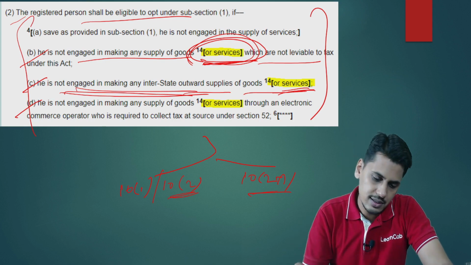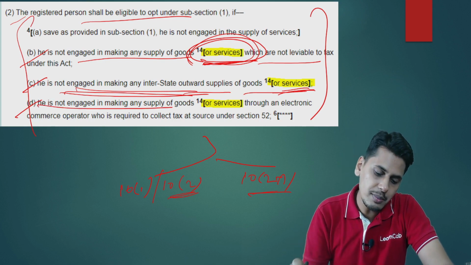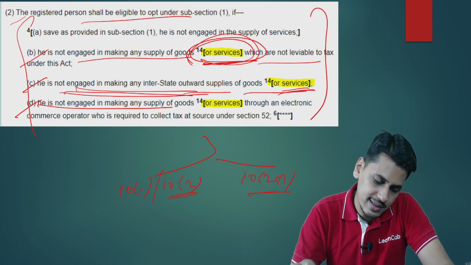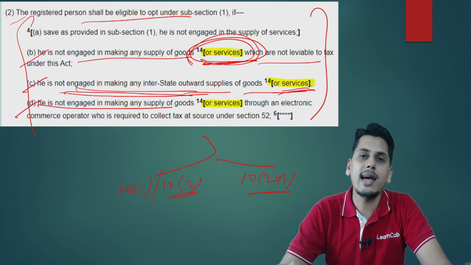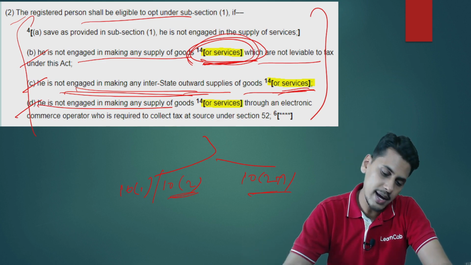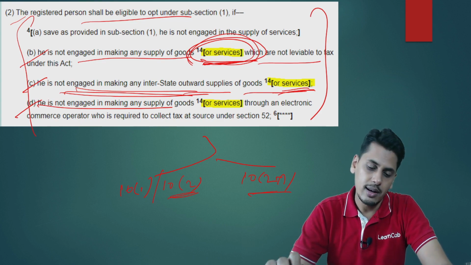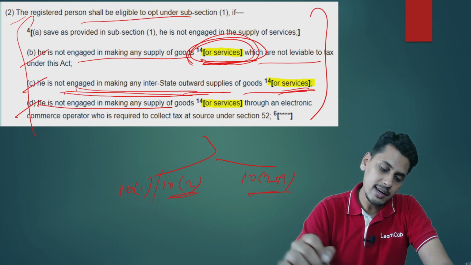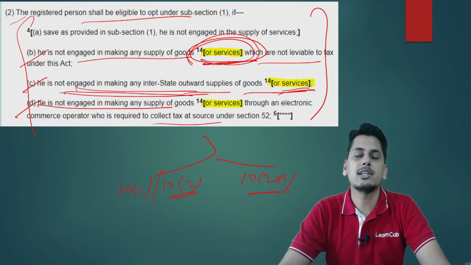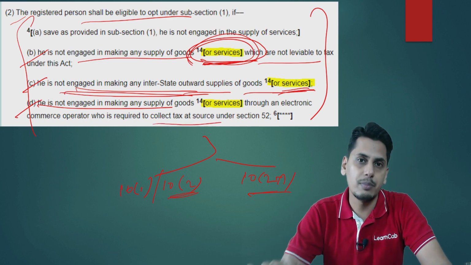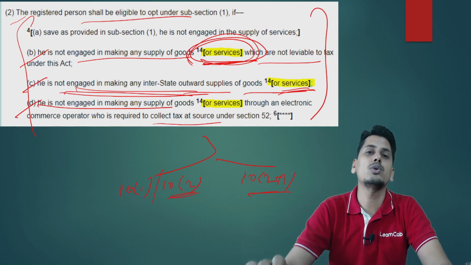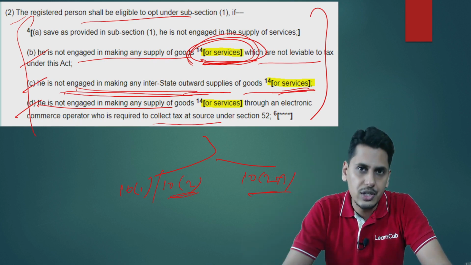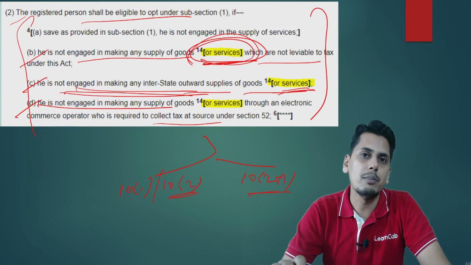The next one, he is not engaged in making supply of goods or services through an eco who is required to collect tax at source under section 52. Friends, prior to the amendment, it covered only goods. Now it says any services if they are supplied through an eco, wherein eco is supposed to collect tax at source under section 52, then that particular registered person who is making the supply of services through this eco will not be in a position to opt for the composition scheme.